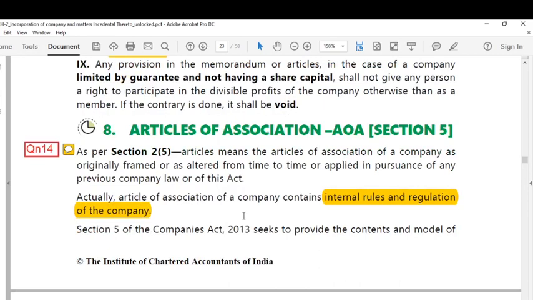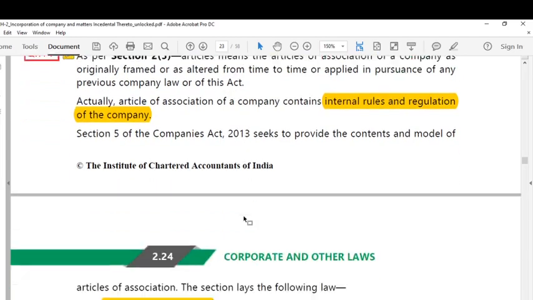In practical, articles of association of a company contains certain internal rules and regulations of the company. See why all these internal rules and regulations are required in order to manage the company. In order to manage the company, there are certain rules and regulations which are internal. So these are called as articles of association.